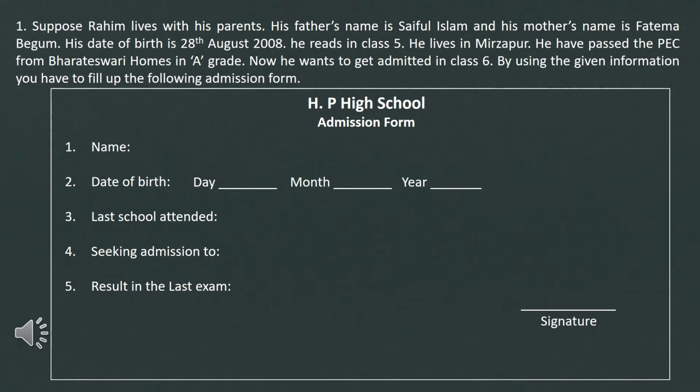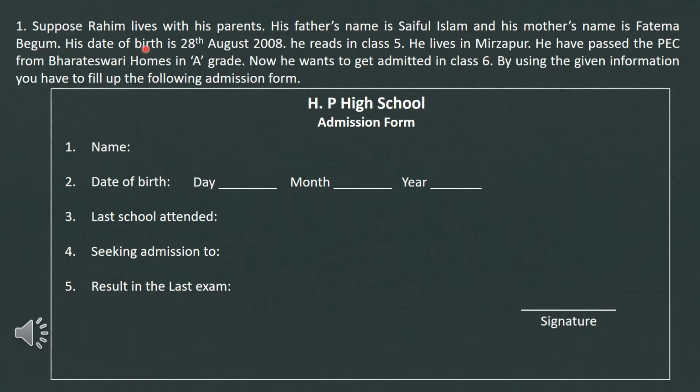Before starting our today's topic, we are going to solve the homework that I had given you in my previous class. So the homework was a completing form. The question was, suppose Rahim lives with his parents. His father's name is Saiful Islam and his mother's name is Fatima Begum.